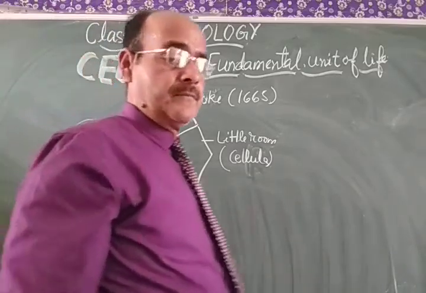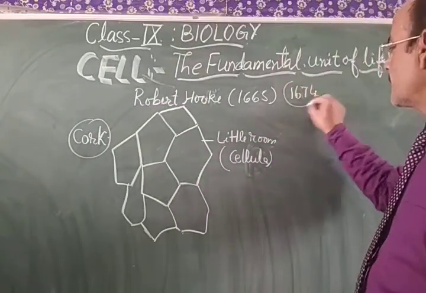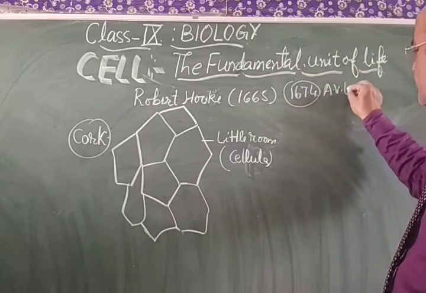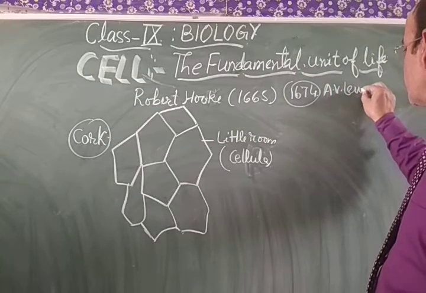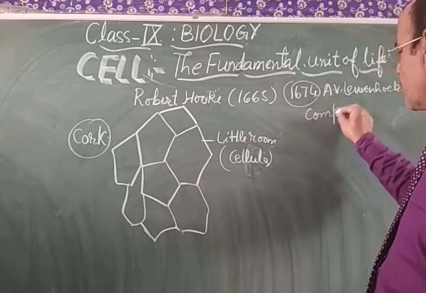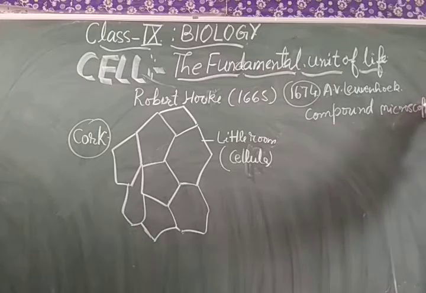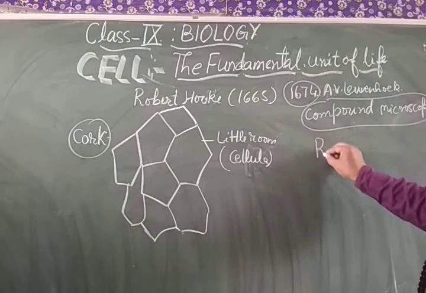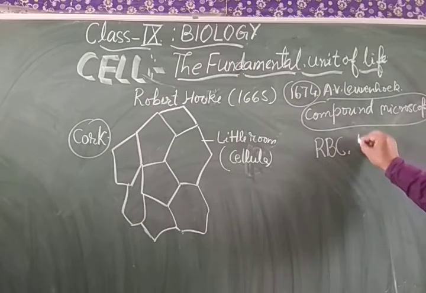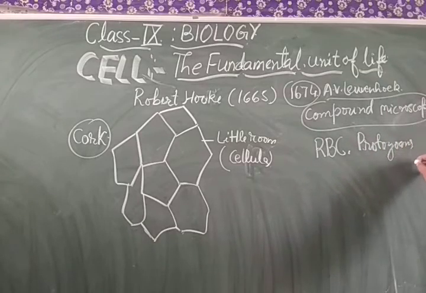Later on, in 1674, A. V. Leeuwenhoek discovered the compound microscope, and with its help he saw cells like RBC, red blood cells, protozoans like amoeba, and bacteria.